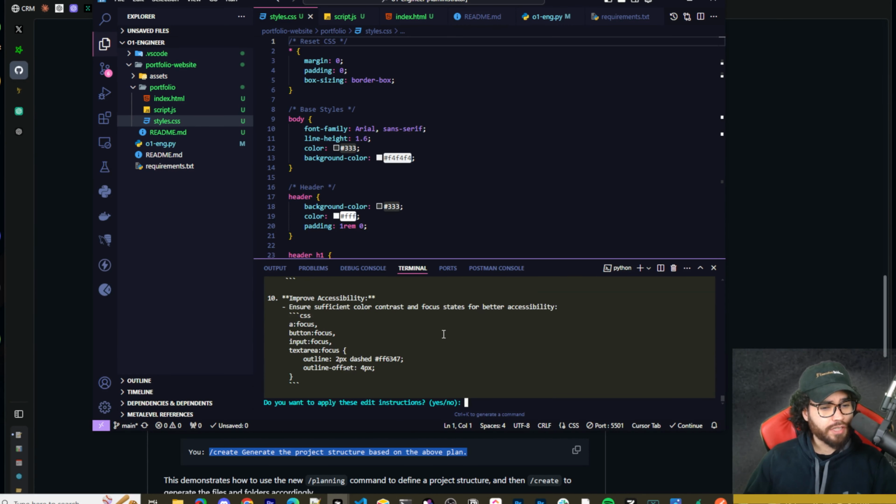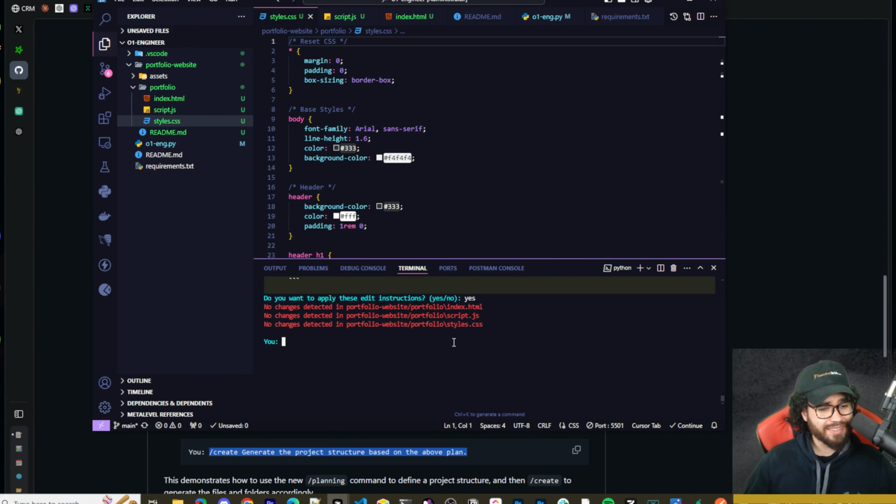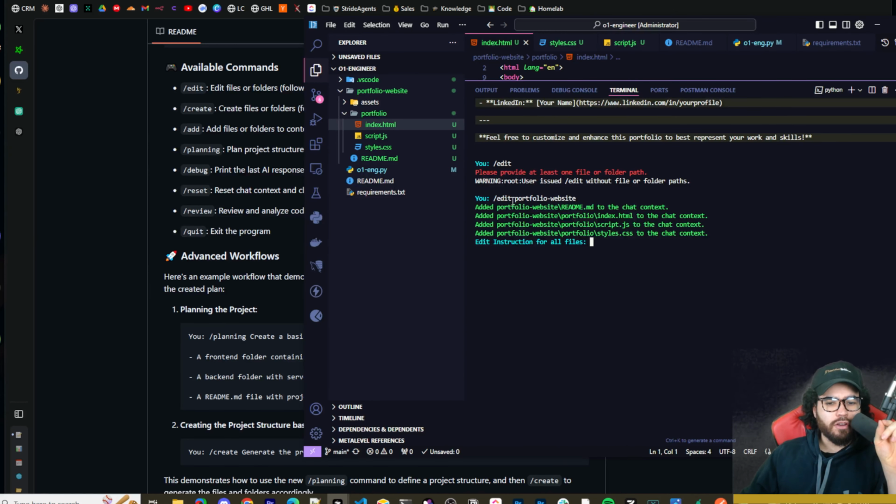Okay, so we've got all this code here. It asks, do we want to apply it again? And we're going to go yes. Okay, just a quick thing. You're going to want to do /edit, and then the folder or files that you want to edit. You're going to need to do it like that. I was encountering some issues here. Now I'm just going to run that same prompt again.